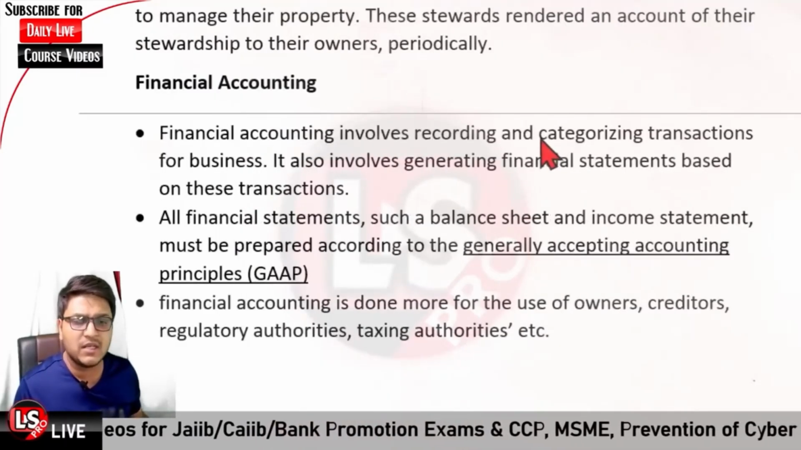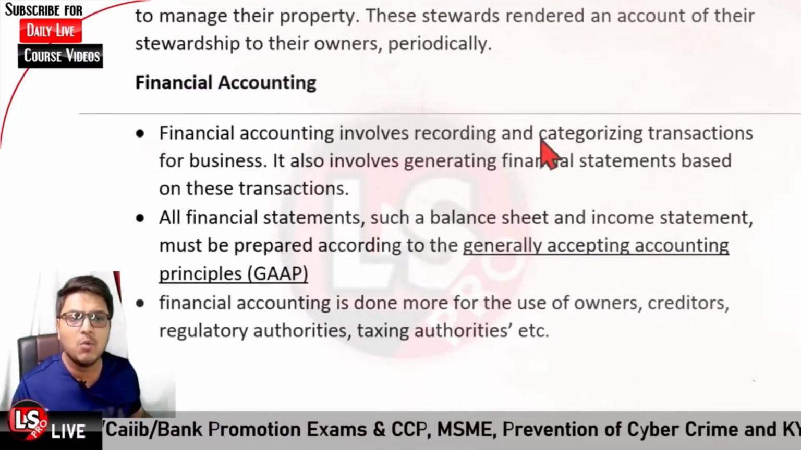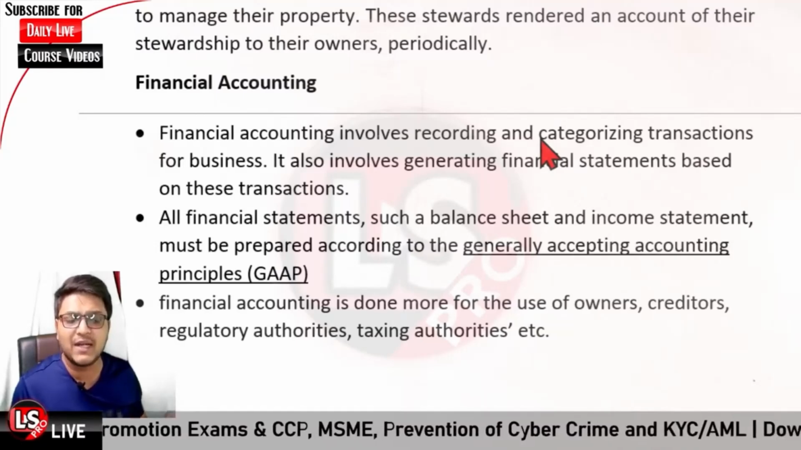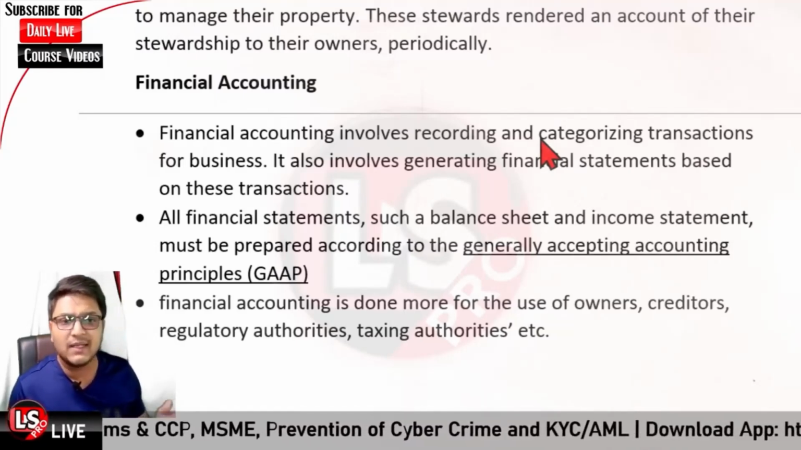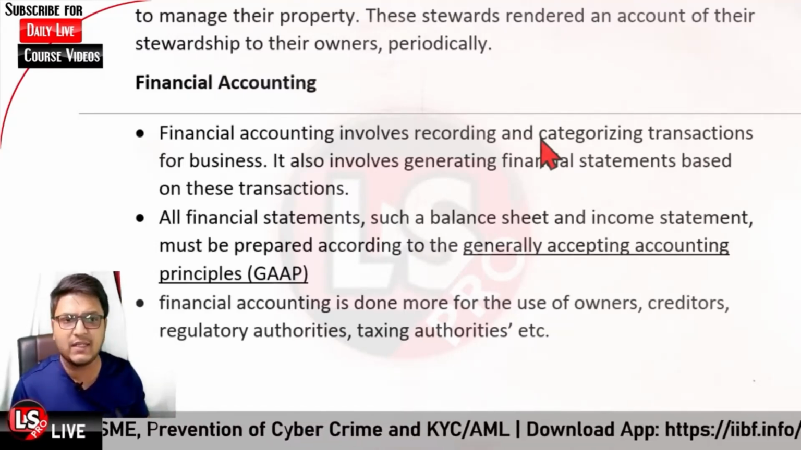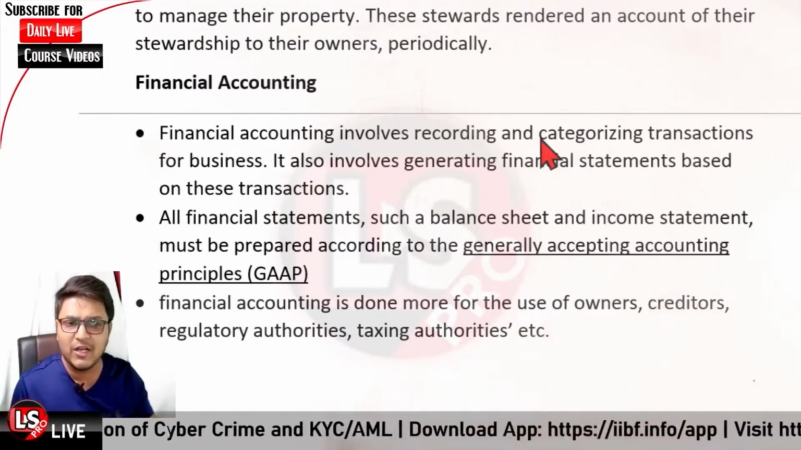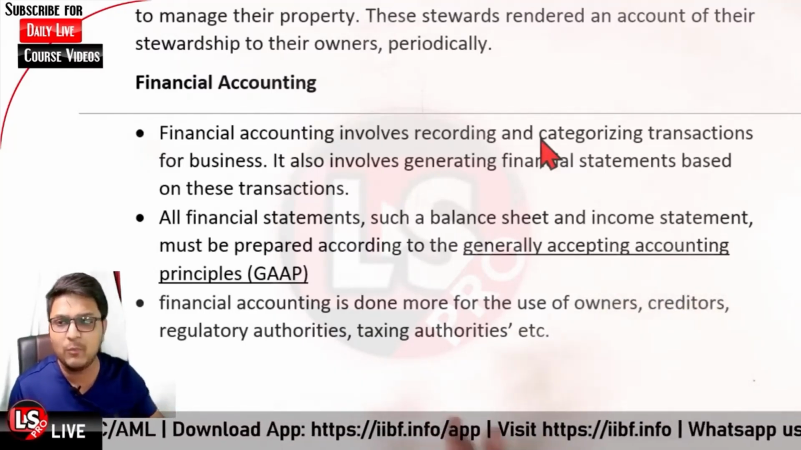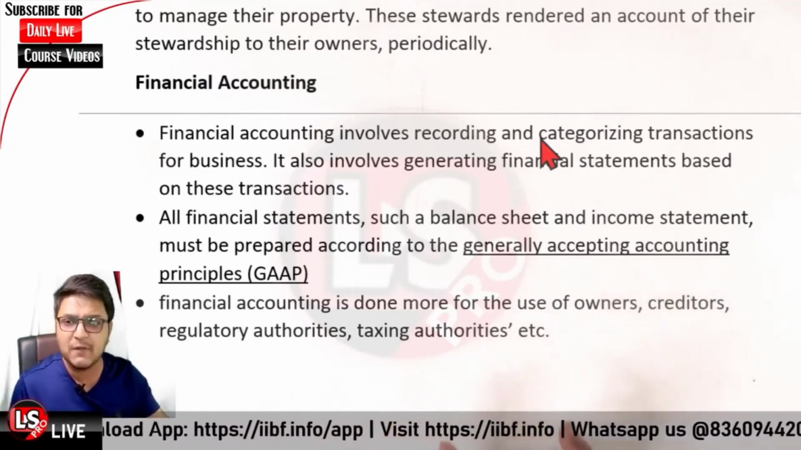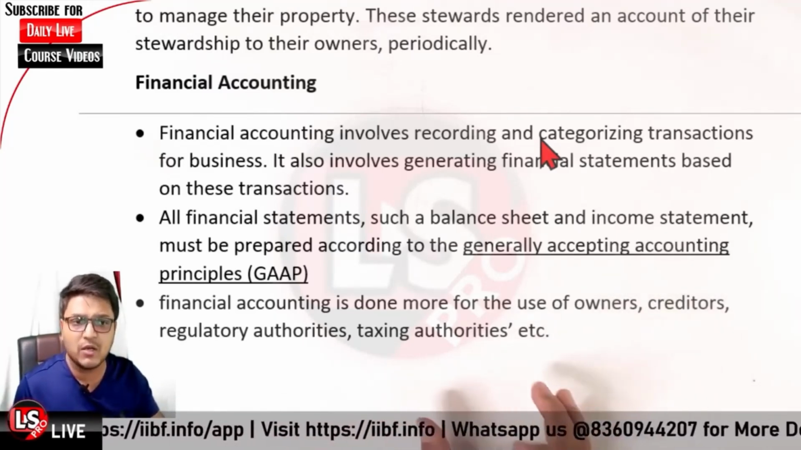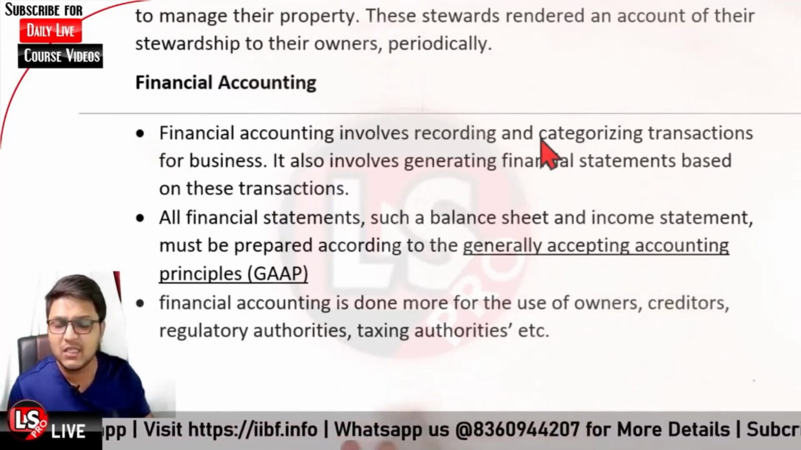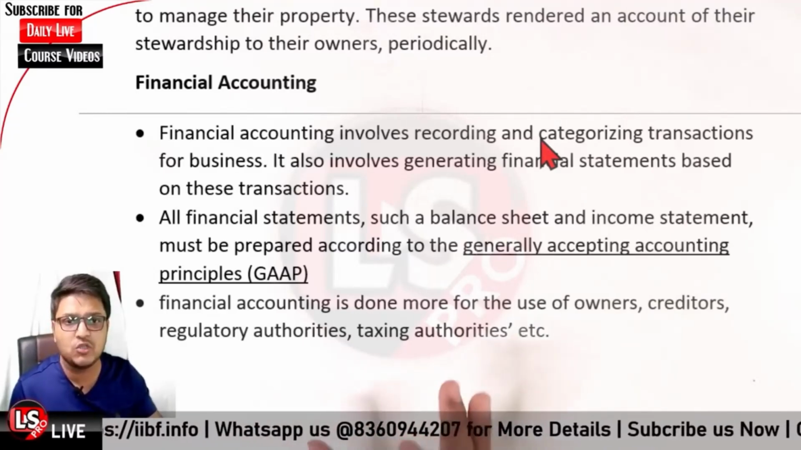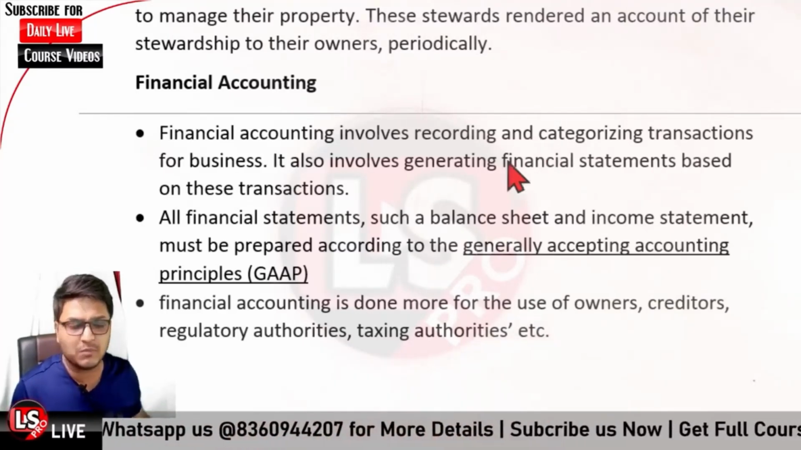Okay, financial accounting is done more for the use of the owners, creditors, regulatory authorities, and taxing authorities, because it is not the case that they need to know all the pinpoints about the company. These financial statements help these authorities, owners, and creditors to understand the position of the business firm. Okay, so that is the case.